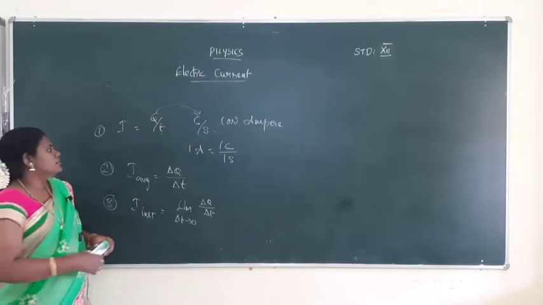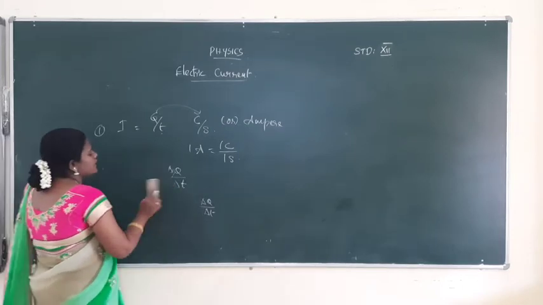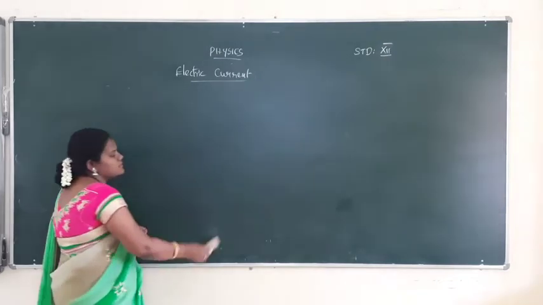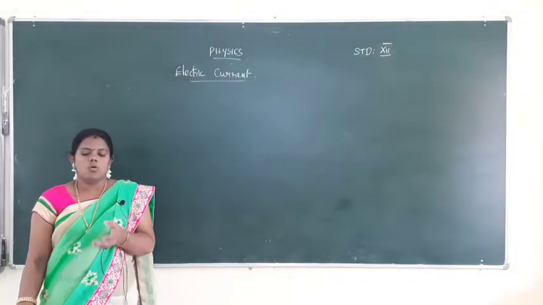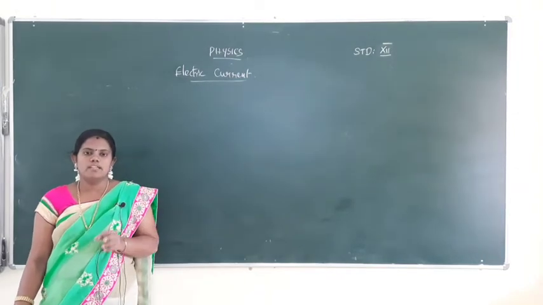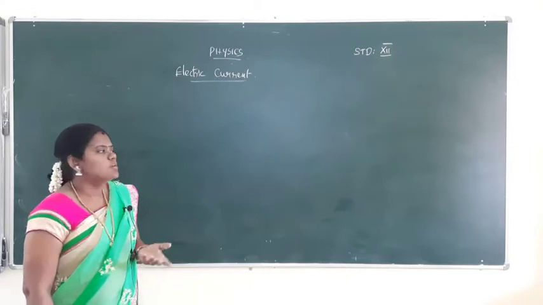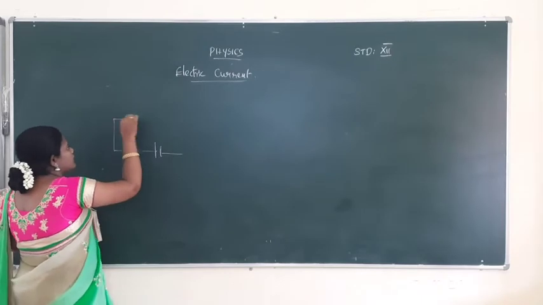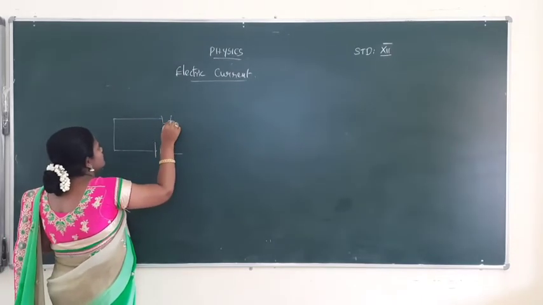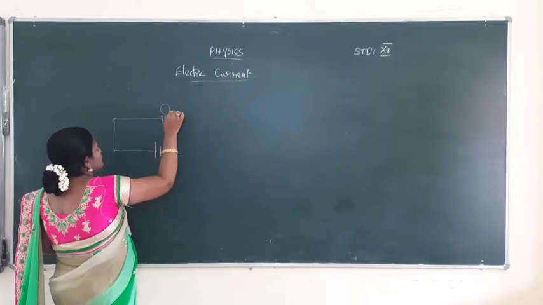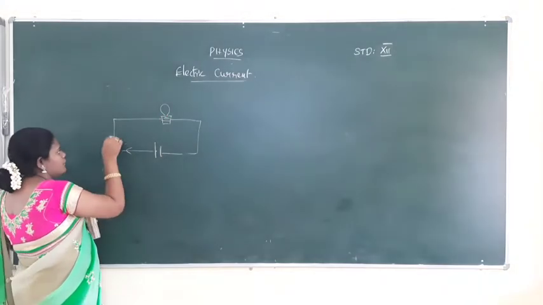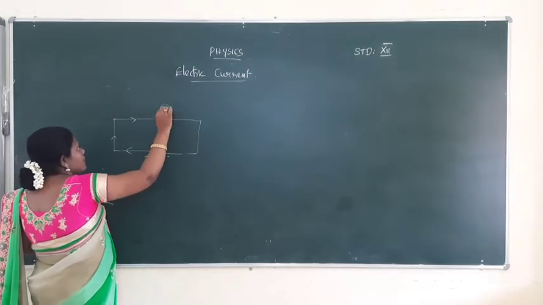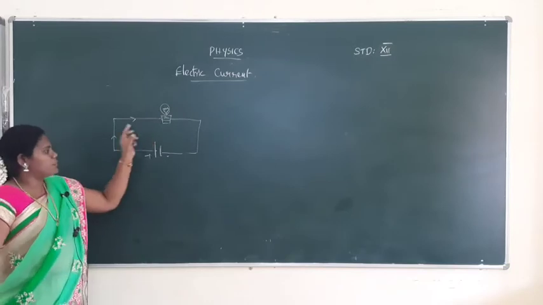Okay, now that is conventional current. Conventional current is nothing but directional current. What is the meaning of directional current? Current always flows from positive to negative. You make an electric circuit, the battery is connected, and one bulb is there. The current will flow from the battery positive to negative. It will be flowing from positive to negative.